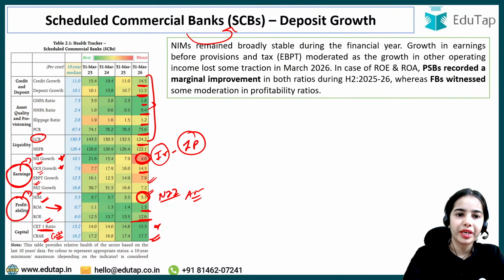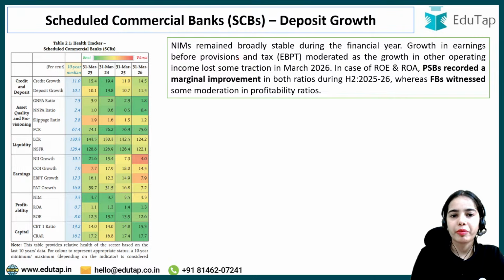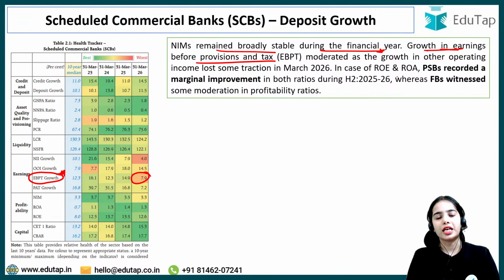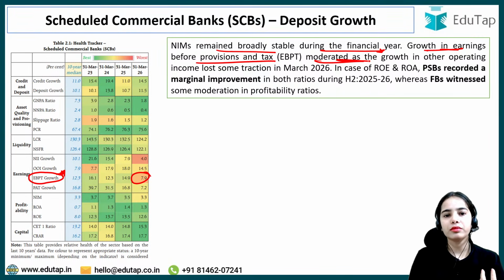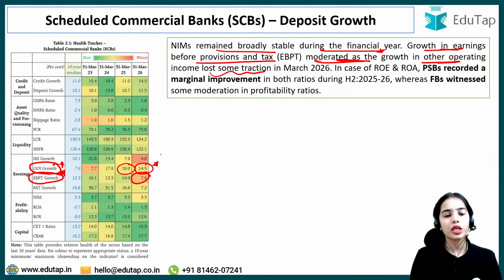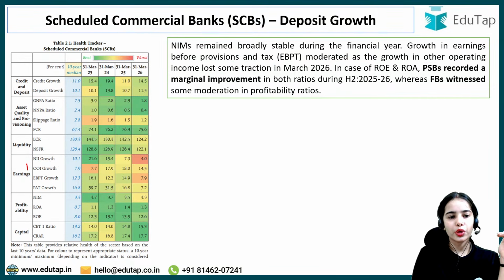Okay. Now here the NIMs, that is the net interest margin, remained broadly stable during the financial year. In earnings before provisions and tax, there is growth of 7.9%. The growth has moderated as the growth in other operating income lost some traction: before it was growing at 18%, now it is only growing at 14.5%. Because of the reduction in the growth of other operating income, there is also a reduction in the earnings before provisions and tax.